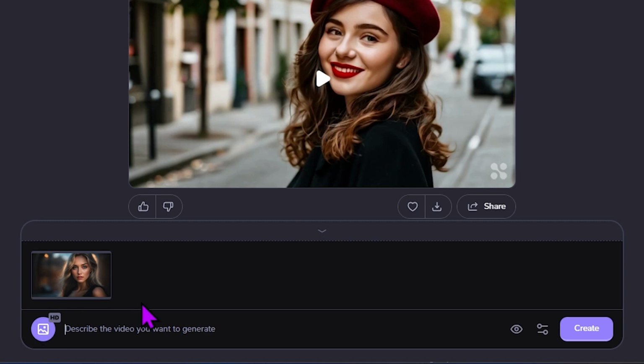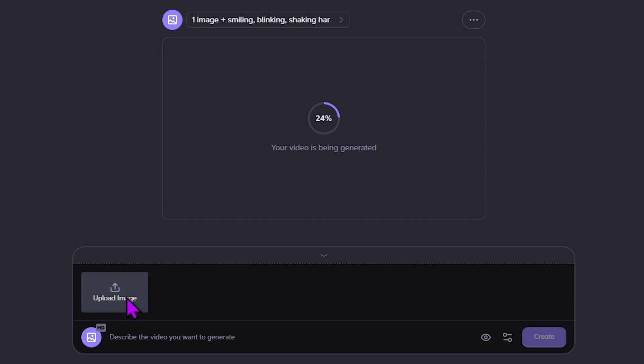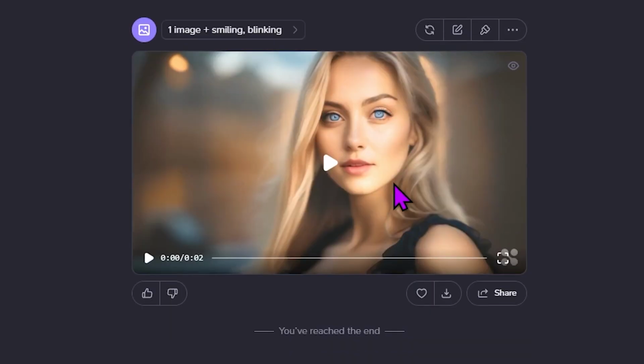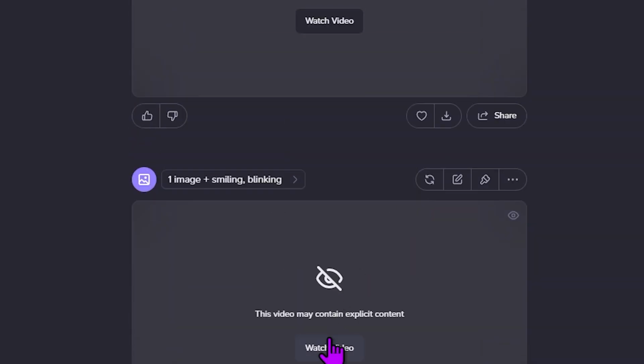So I'll click on Create once without a prompt. And once I'll write my own prompt and then click on Create. I want to see both scenarios together and compare them. This is the result without a prompt. And this is with my desired prompt. I can generate this video multiple times. Because this AI is free, I have no limitations. Let's see the result together.